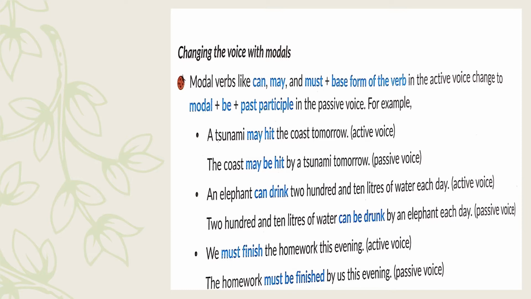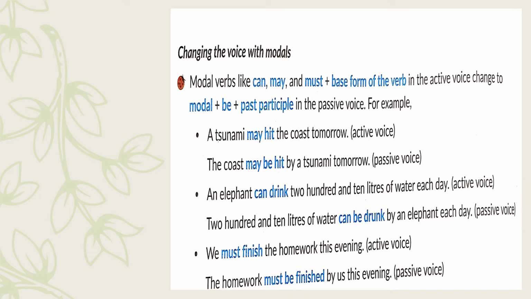Now with the help of modals, or if there are modals in a sentence, how are we supposed to make those transformations? So modal verbs like can, may, must plus the base form of the verb in the active voice change to the modal plus be and past participle of it in the passive voice.